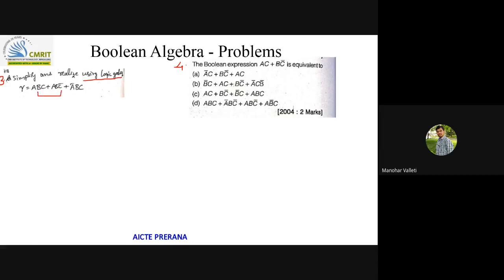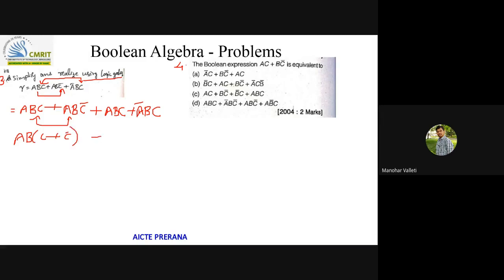So just observe here, an easier way. I can write this ABC 2 times, right? ABC plus ABC. So I write ABC once again, so that solving is easy for me. Is there any change in the expression if I do it like this? Plus A bar BC. Then take AB common from these two, and you will get C plus C bar.